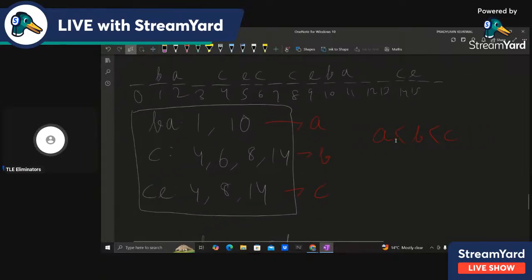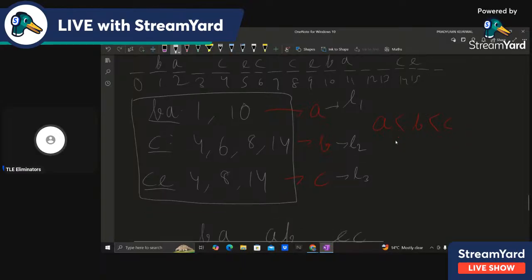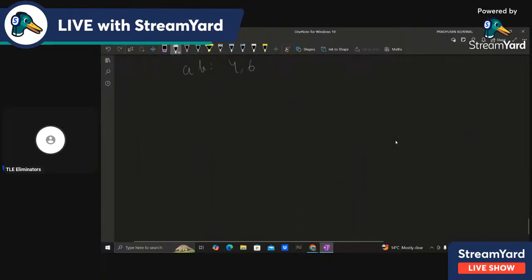And what does not overlap mean? Let's say the length of the first string, BA, is L1, the length of the second string is L2, and the length of the third string is L3. Now let's say we took three indices, index A, index B, and index C. So when will they overlap?